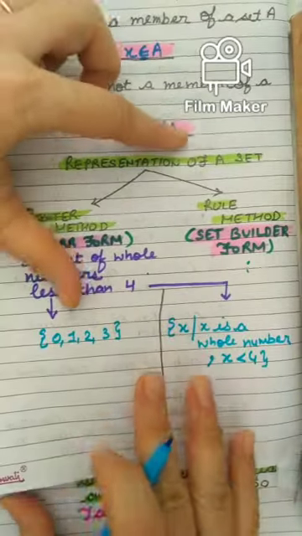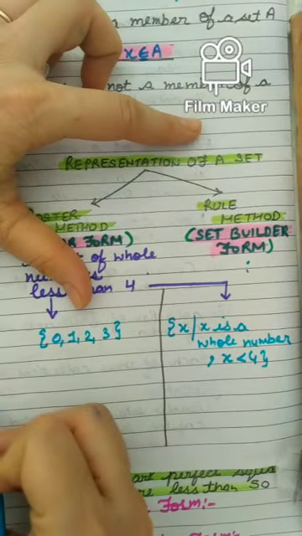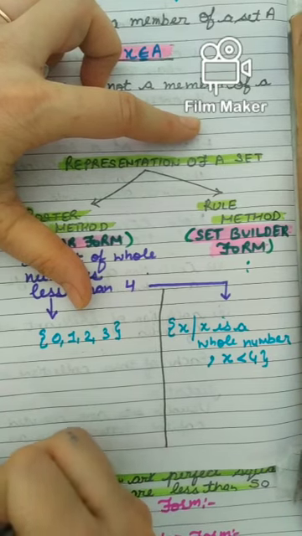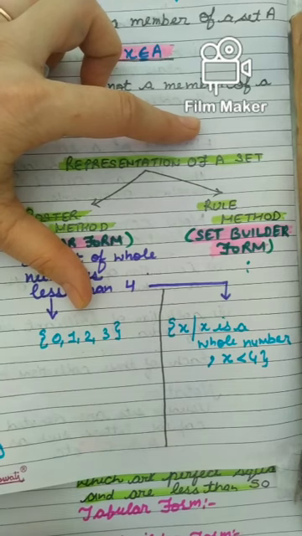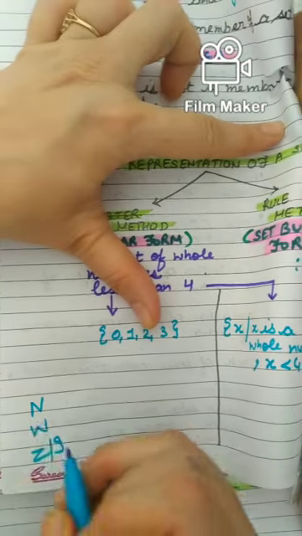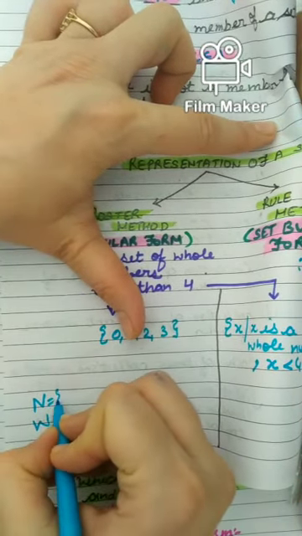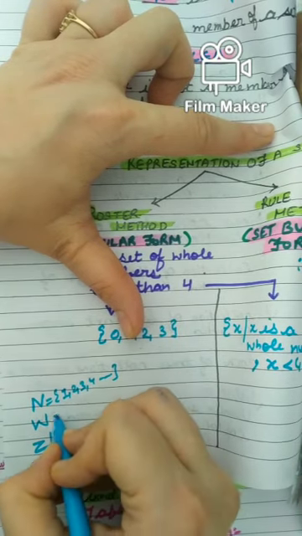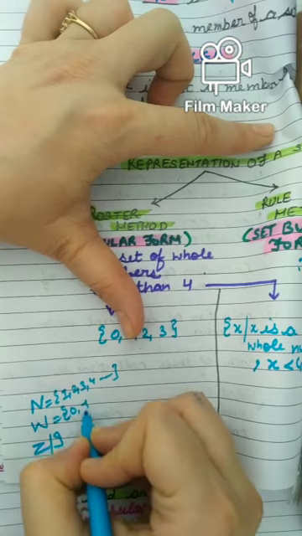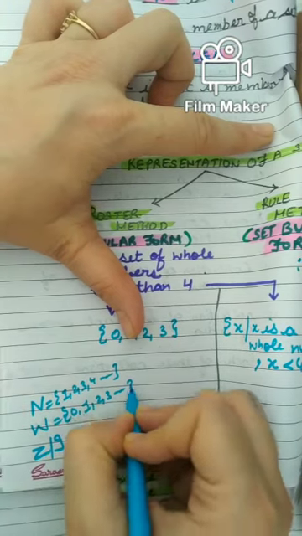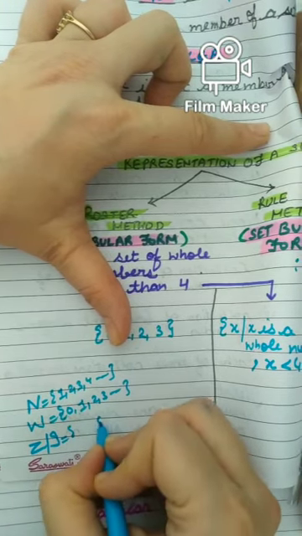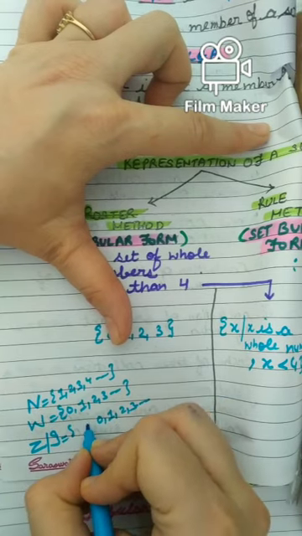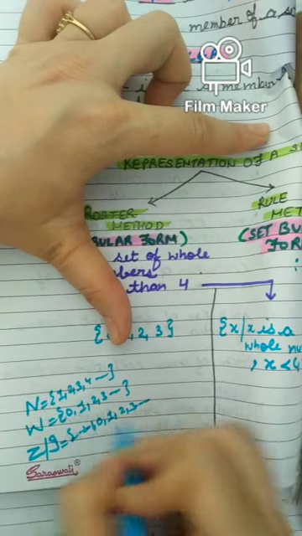Beta, you know standard forms. N stands for natural numbers, W stands for whole numbers, Z or I stands for integers. N stands for natural numbers, means 1, 2, 3, 4. These all are members of this set. W, whole numbers, means 0, 1, 2, 3. These all are. And Z means integers. You have to take 0, positive numbers, and negative numbers, -1, -2, and so on.